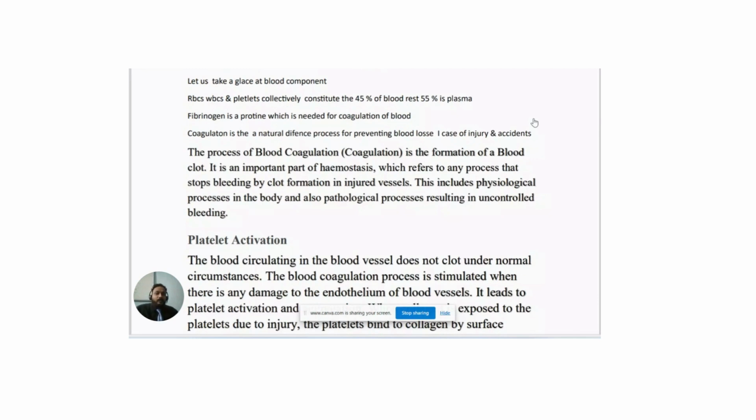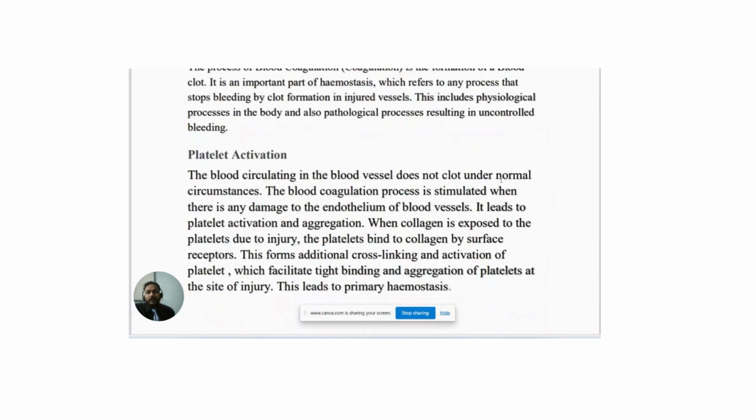It is an important part of hemostasis, which refers to any process that stops bleeding by clot formation in injured vessels. This includes physiological processes in the body and also pathological processes resulting in uncontrolled bleeding.